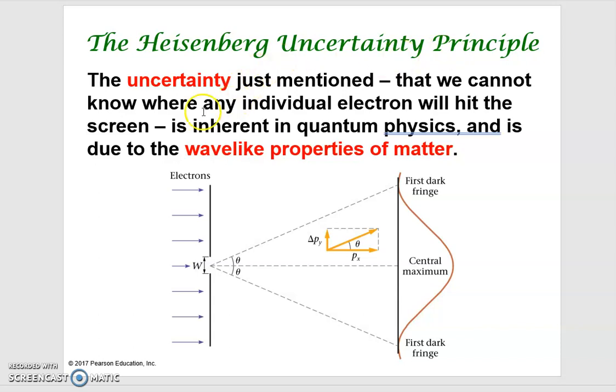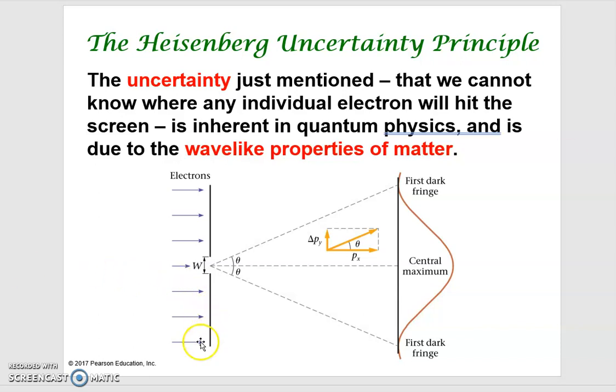Intrinsically, this uncertainty is due to the wave properties of the particles. If the particle did not carry wave properties, there's no way this kind of uncertainty would happen. So remember, the key sentence here is that we cannot precisely describe the motion and position of an individual electron. We can only describe the distribution of a lot of electrons as a pattern.